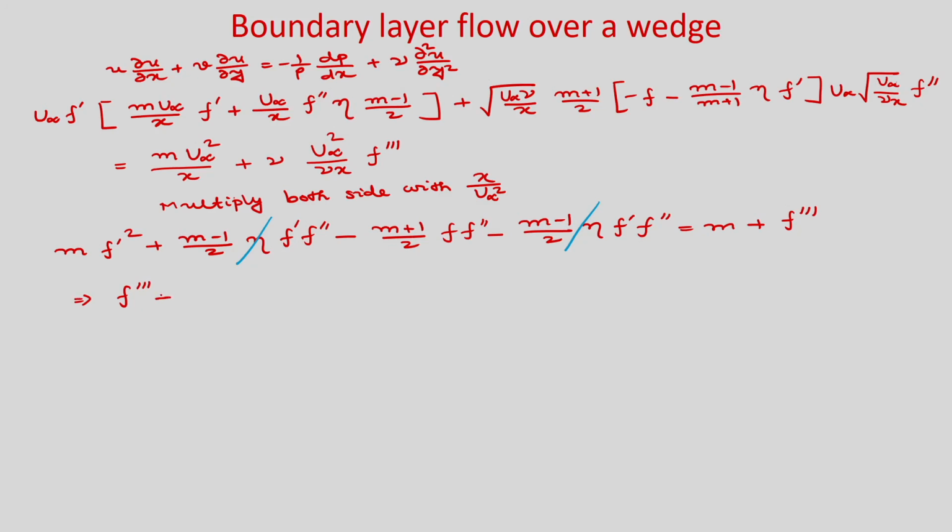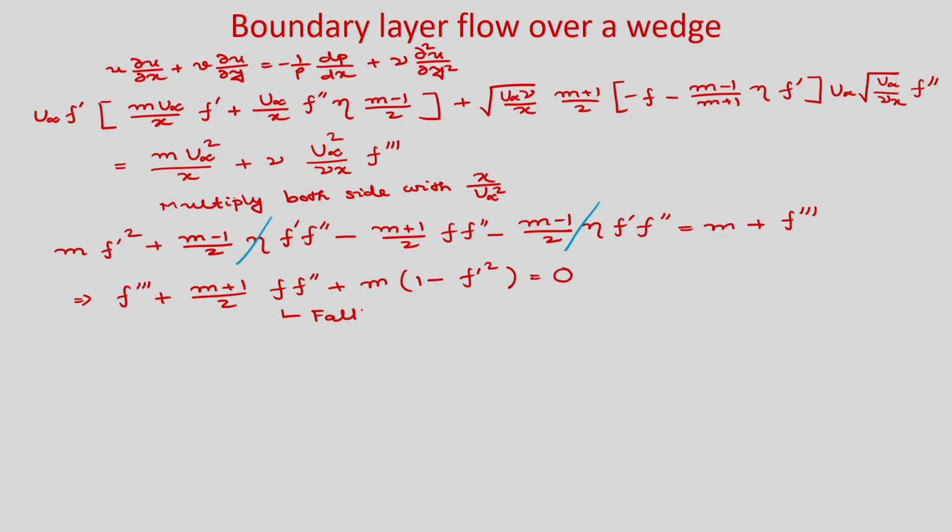Okay. If you take the right hand side, then you will get (m plus 1)/2 f f double prime plus m, if you take common, (1 minus f prime squared) is equal to 0. So you can see we started with a partial differential equation, then after using the similarity transformation we could transform the PDE to an ordinary differential equation. So, this equation is known as the Falkner-Skan equation.